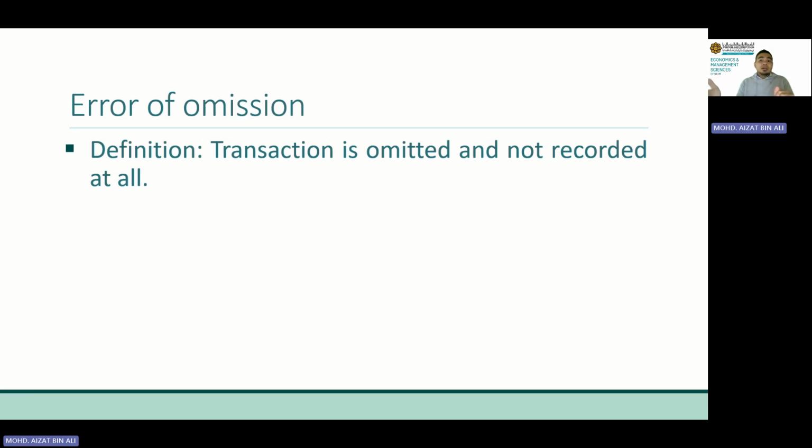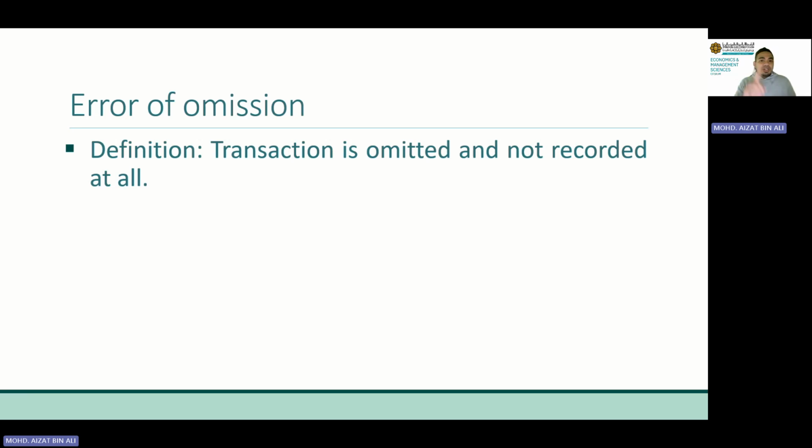If we do not record the transaction, our trial balance will not be unbalanced. Imagine we have 20 transactions and we don't record any, we omit everything. Will our trial balance be unbalanced? No, right? Because debit will be zero and credit will be zero, so it is still balanced. So whenever we commit an error of omission, it doesn't affect the trial balance agreement.